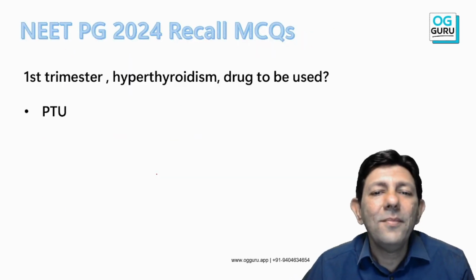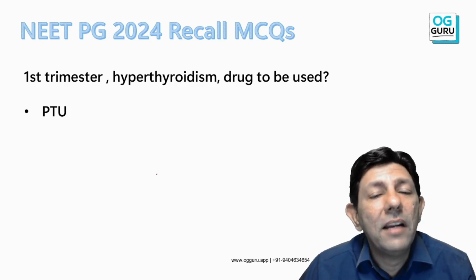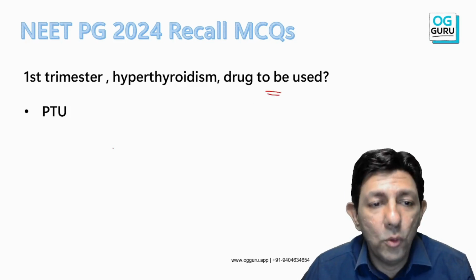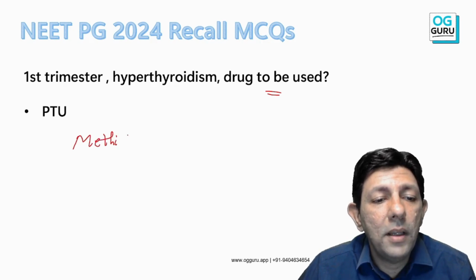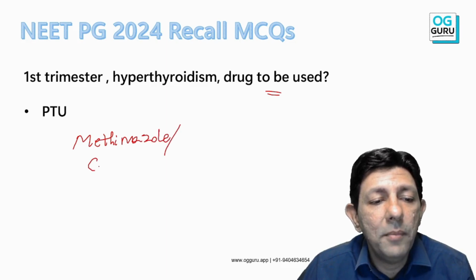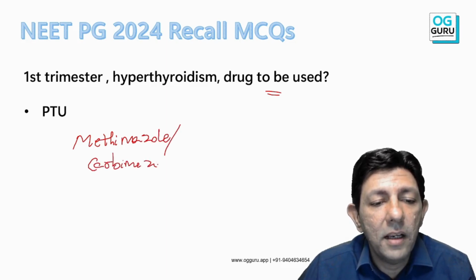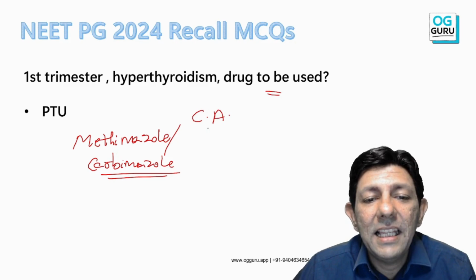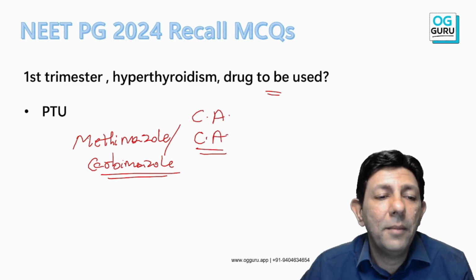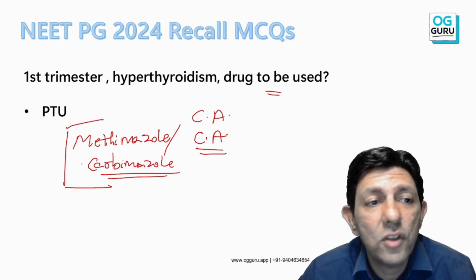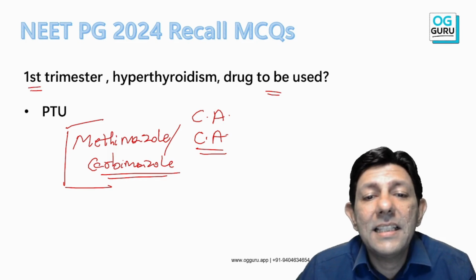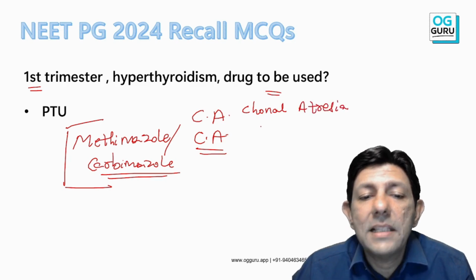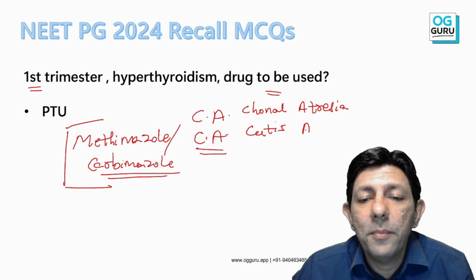Keep in mind. Again, very important: when a patient is having hyperthyroidism, which drug will I safely use? So anybody, what is the problem with methimazole and carbimazole in the first trimester? Again, a pharma MCQ. Okay, yes sir. What is our trick? CA. What problem will methimazole and carbimazole cause specifically if used in the first trimester? Yes sir, CA means one is choanal atresia and second cutis aplasia.